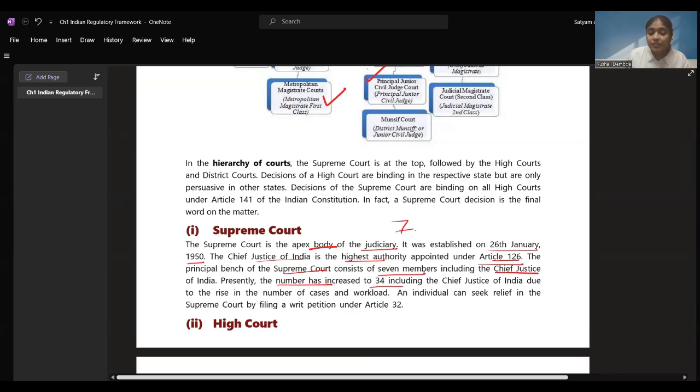Presently, the number has increased to 34, including the Chief Justice of India, due to the rise in number of cases. We see in India, people say, I'll see you in court, and the cases rise every day. The workload is too much. So, the number of bench members has been increased from 7 to 34. An individual can seek relief in the Supreme Court by writing a writ petition under Article 32. You have to remember this. Under Article 32, you can file a writ petition in the Supreme Court.